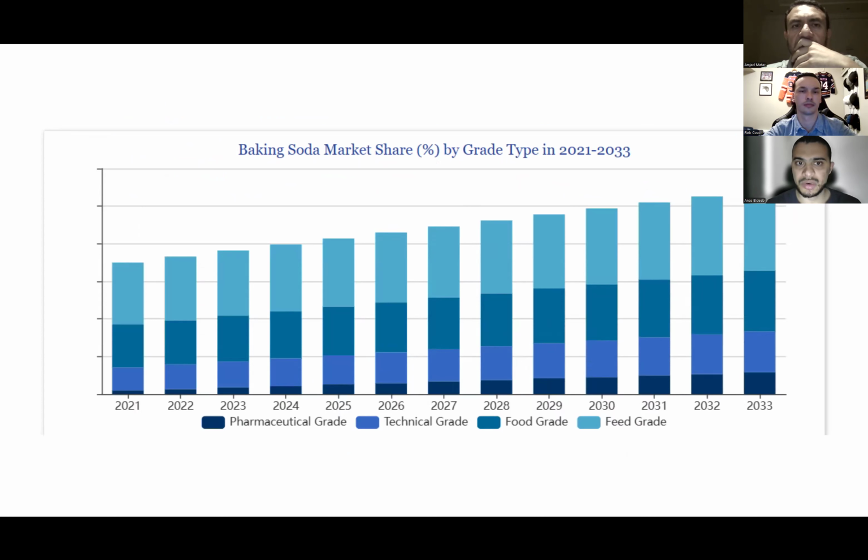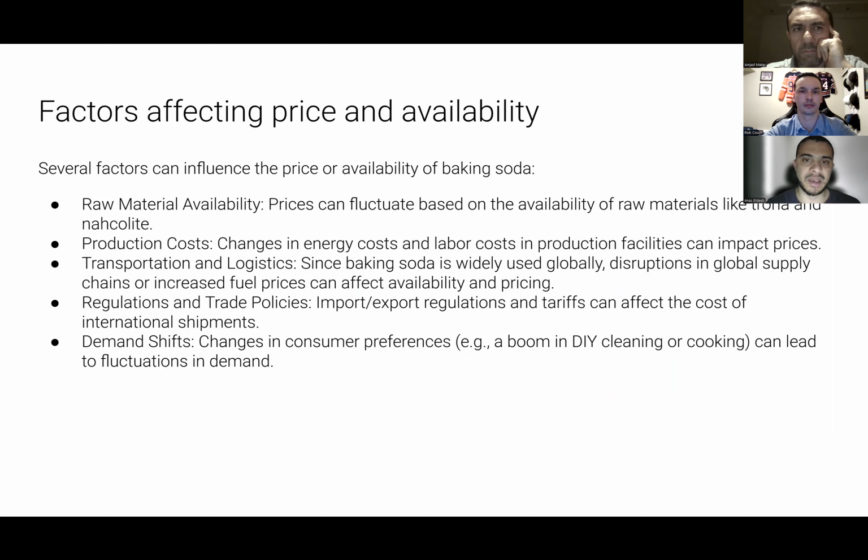In this slide, we'll be talking about the baking soda market share percentage by grade type. As you can see in this graph, it's giving you the data from 2021 till 2033. And same thing, we will be focusing on the food and beverage market, which is the food grade. If you take a look from 2025, which is this year, and the projections till 2032, the market share by grade type is still increasing and the demand is still real and there. That means the demand for baking soda is going to be, in the future, the same thing, steady and increasing.